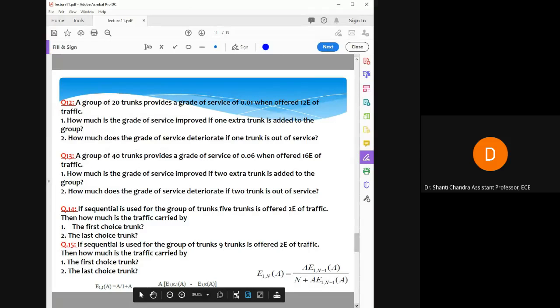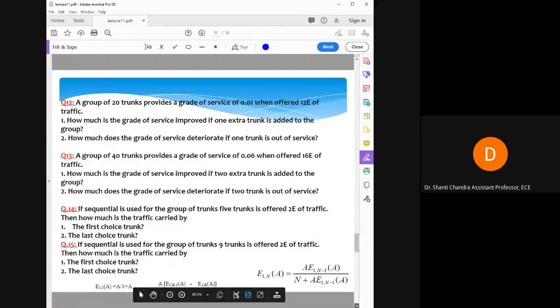Now coming to the next problem: a group of 20 trunks provides a grade of service 0.01 when offered 12 E. So you have been given the grade of service and the traffic. What you have to find is how much the grade of service improves if one trunk is added to the group. The grade of service is equal to B, or you can say E.